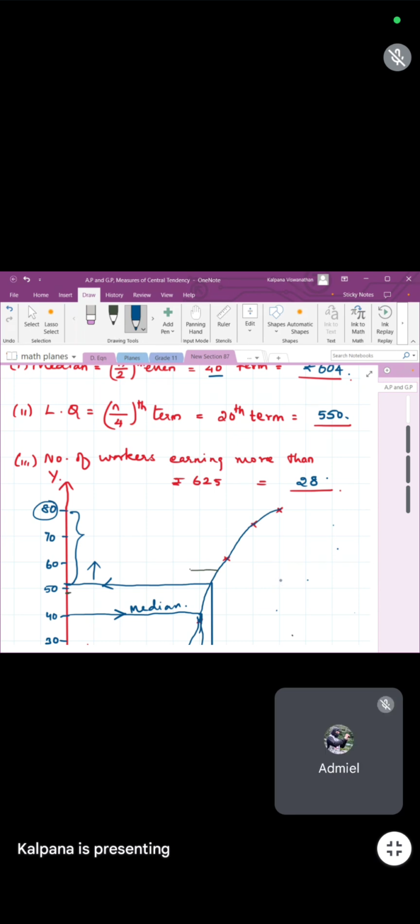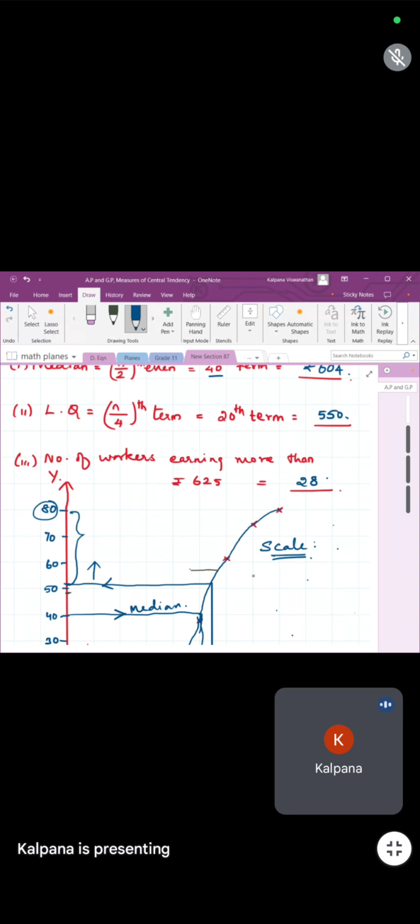Scale. Please write the scale. Scale is already given in the question, so you can write it wherever you have empty space in your graph sheet. It is not like only on the top corner you have to write. Also, writing the question number in your graph sheet is very, very important. Please write which question number is asked.